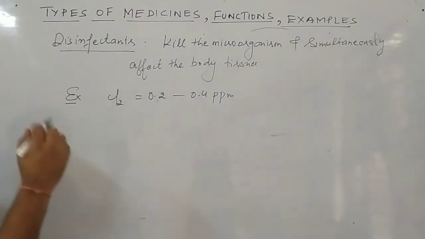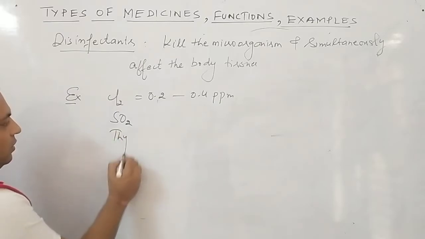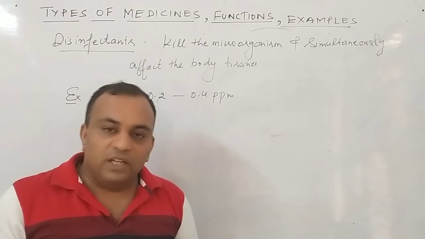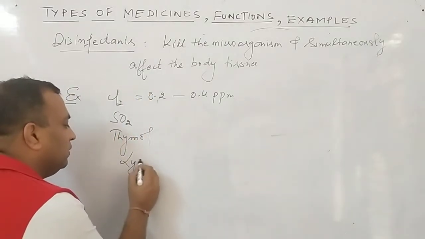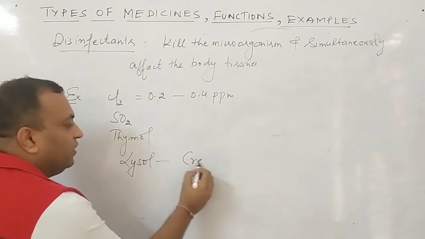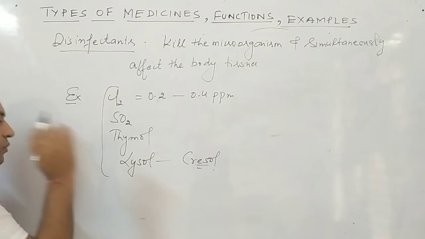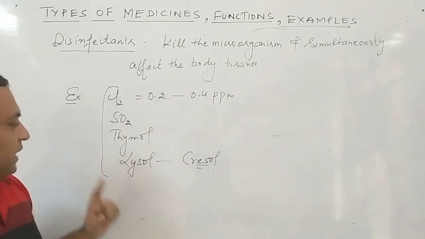Next examples are SO2, sulfur dioxide, thymol. Now one more example that you know about is Lysol, that is normally a floor cleaner. It is made up of cresols. So these are the four examples: chlorine 0.2 to 0.4 ppm, sulfur dioxide, thymol, and Lysol.